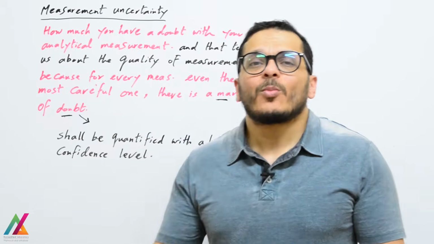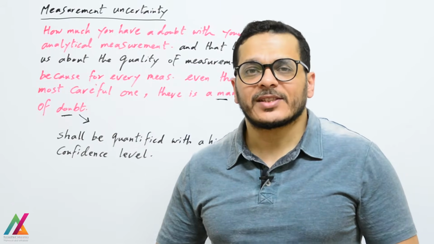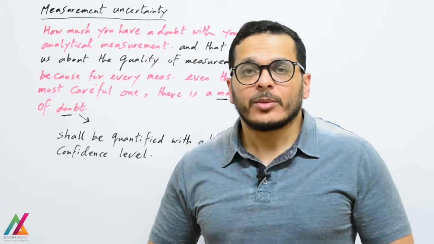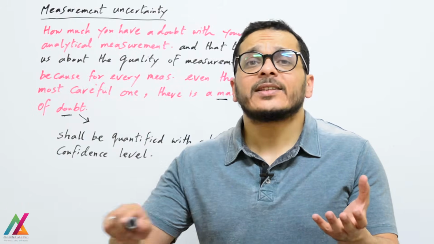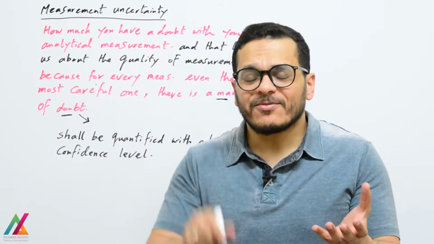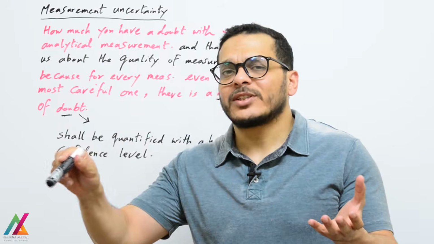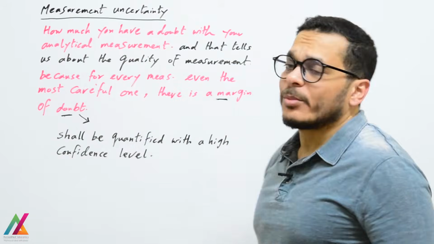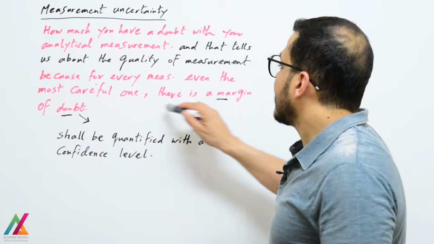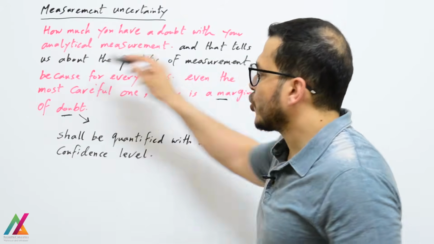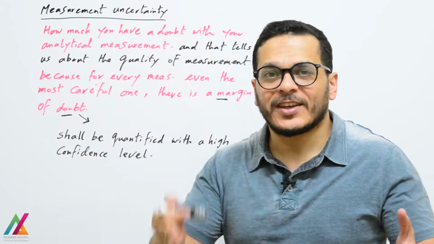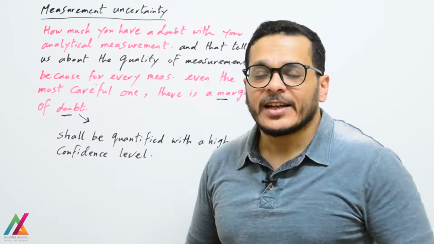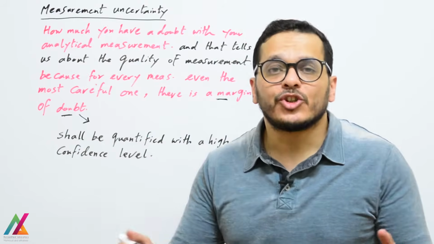Measurement uncertainty is how much doubt you have in your analytical measurement, and that tells us about the quality or accuracy of the measurement, because there is no measurement with 100% accuracy. There are always factors that will affect the accuracy and deviate it from 100%, because for every measurement, even the most careful one, there is a margin of doubt. These factors affecting the accuracy shall be quantified with a high confidence level, and this margin of doubt is the measurement uncertainty.